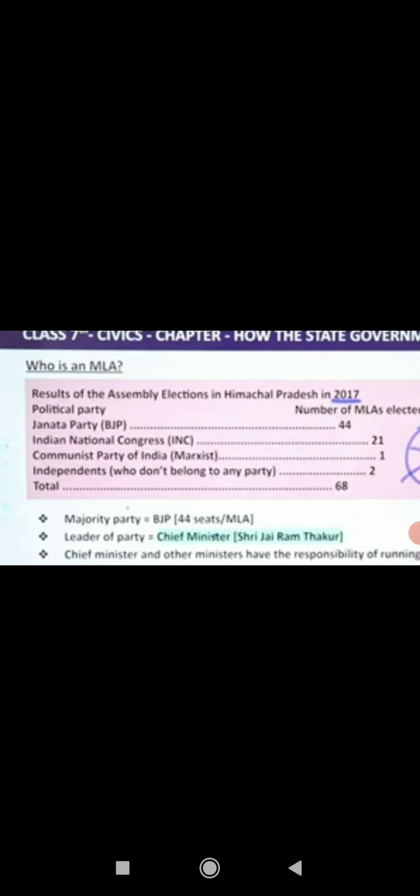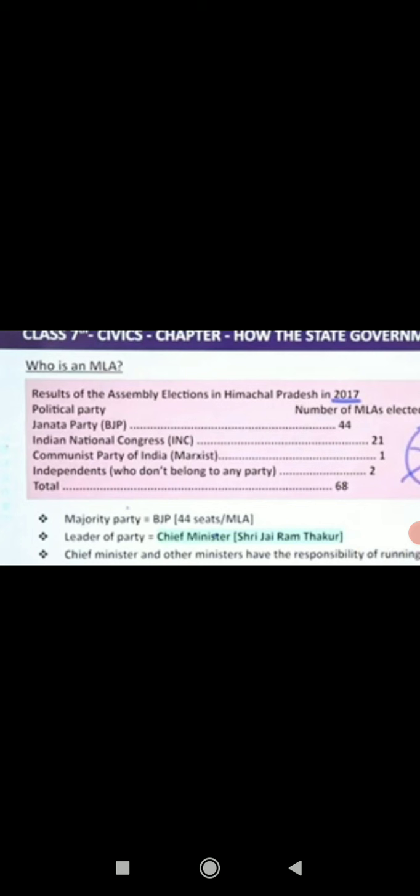For example, you must have heard of the education minister, the railway minister, different kinds of ministers, right? So all those ministers are MLAs who are selected by the chief minister.